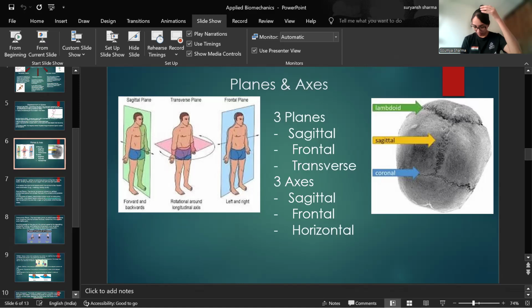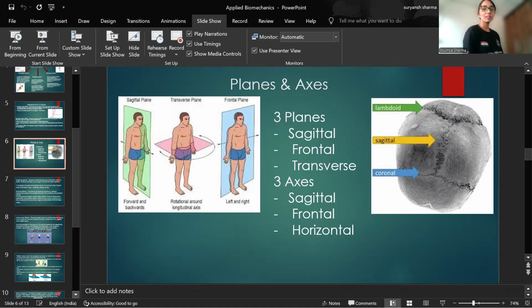Just remember that if I am doing a middle partition over here, consider the skull. That middle partition will be symbolizing the sagittal suture of my skull, that is dividing my body or my skull into left and right halves. So the plane that divides my body into two equal right and left halves is the sagittal plane. And the movement that occurs inside the sagittal plane is the one which you can observe clearly from the side view. Sagittal plane, side view.